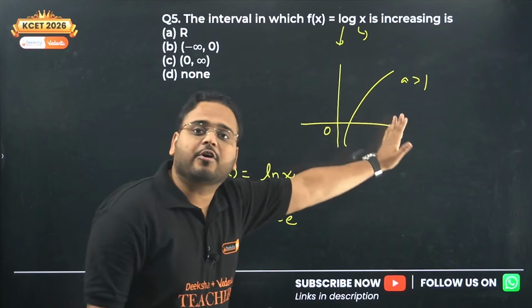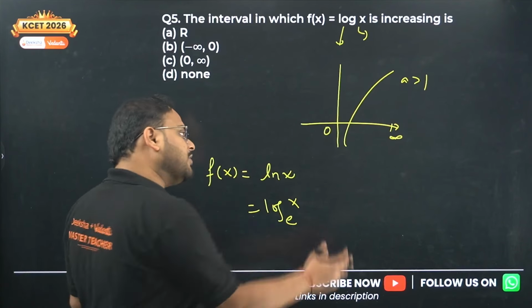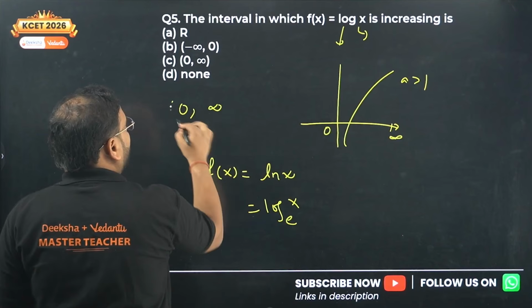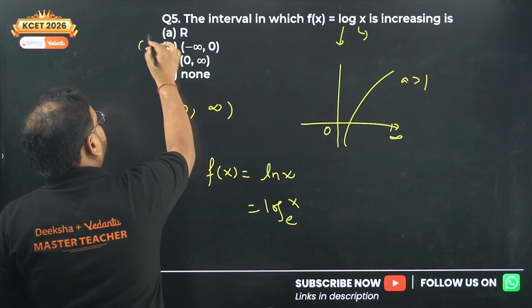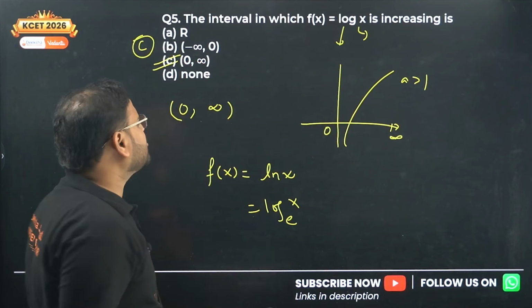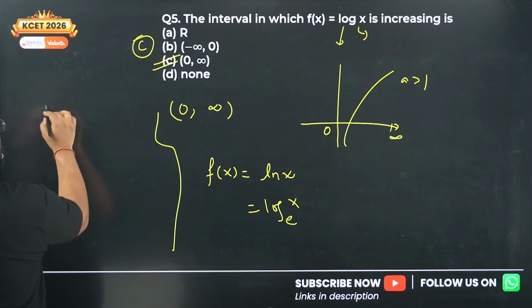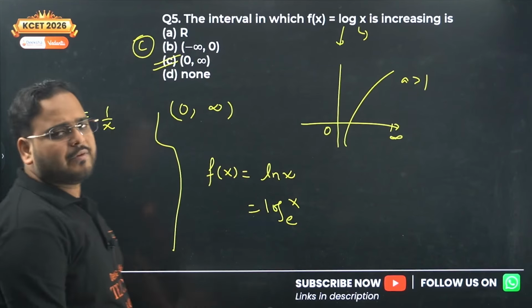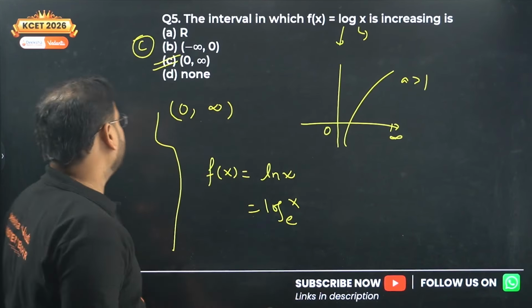So this is the graph for your given function. Now, where is this function increasing? For all values from 0 to infinity, open, open. The answer is option C. If you want the derivative approach, do that. No problem. Okay, fine. F dash of x is 1 by x. Log derivative. Now check this out.